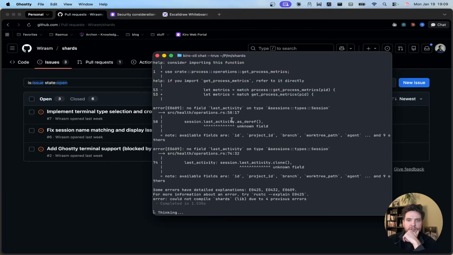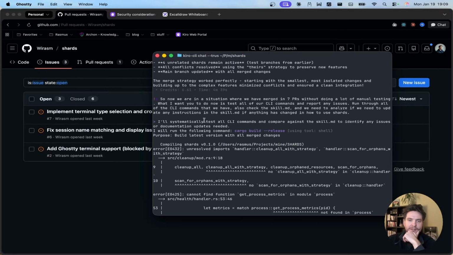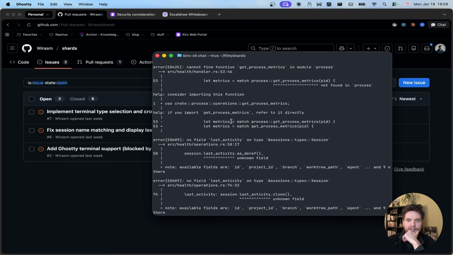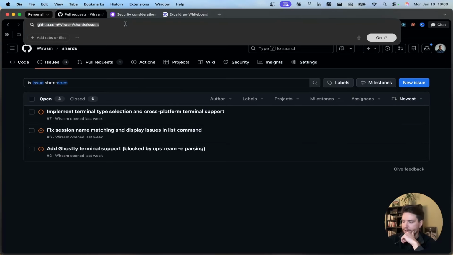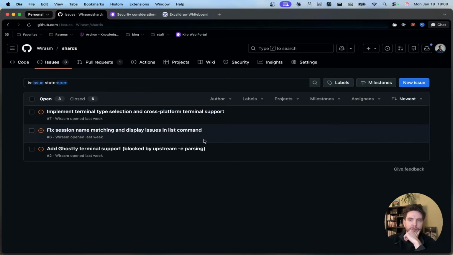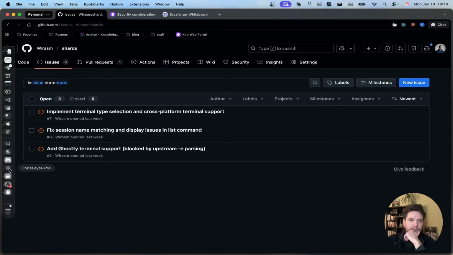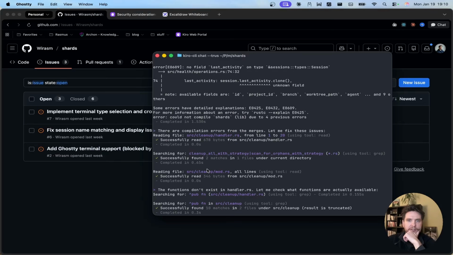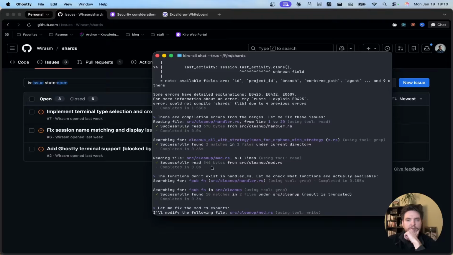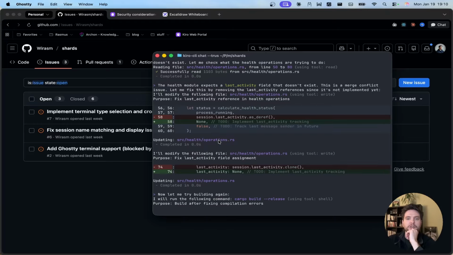We already have a bunch of issues. I expected this because we did a bunch of crazy stuff here, both with the merging and conflict resolving, and when we did branch issue handling. Okay, so now it's actually starting to fix things right away. I'm not sure what I think about that. Adding a bunch of to-dos.